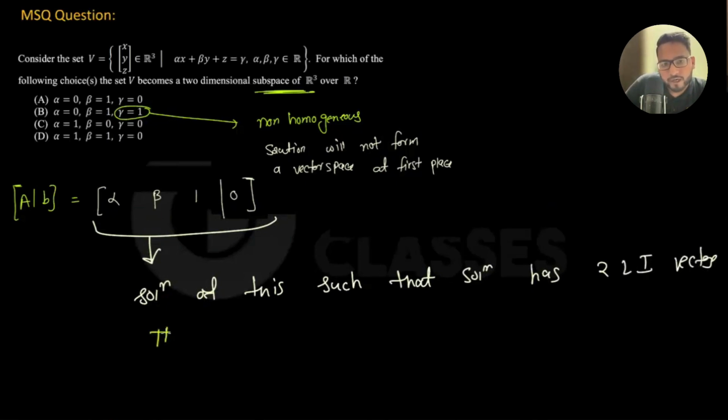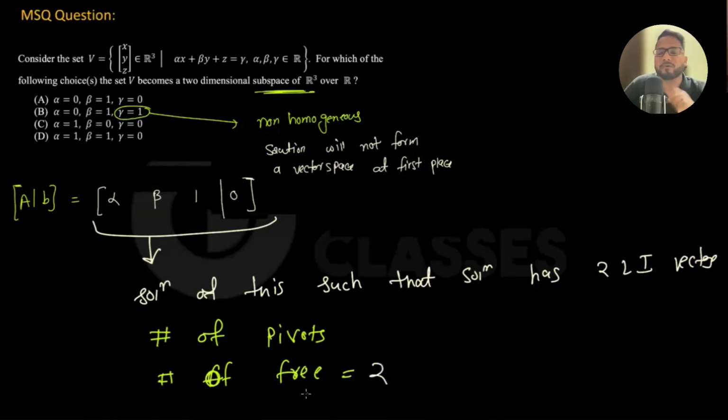Can anyone tell me the number of pivots or the number of free variables? If you want two linearly independent vectors, I think you need two free variables. Okay. And the pivot column should be one. So this is the objective that we want to achieve.